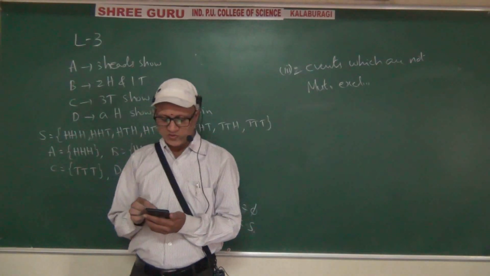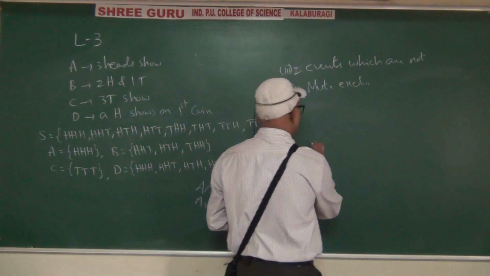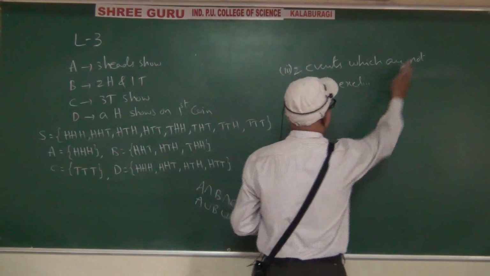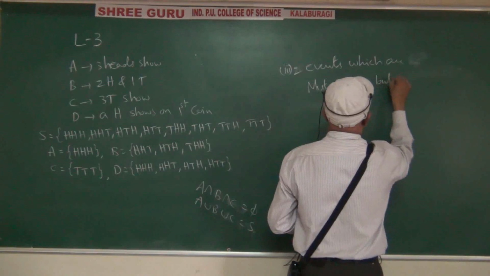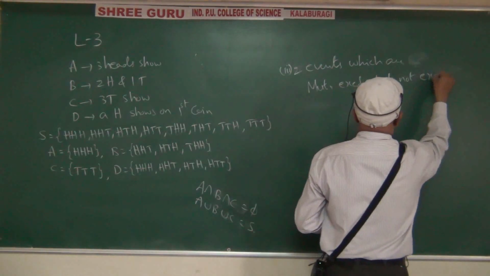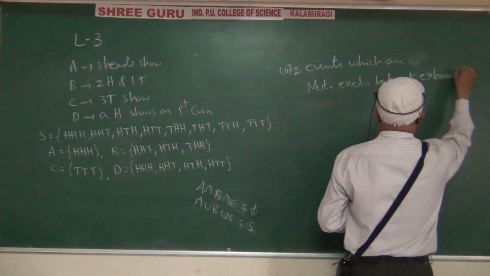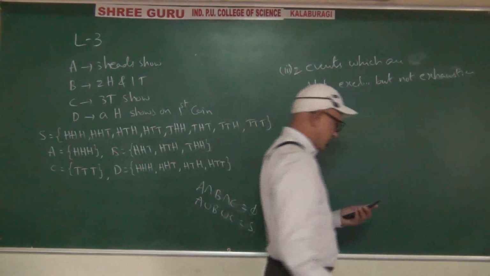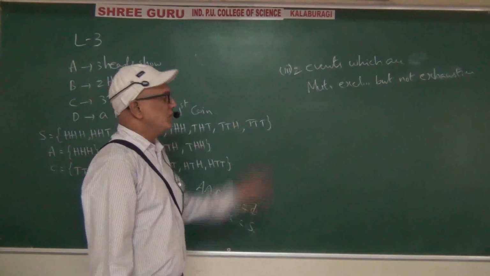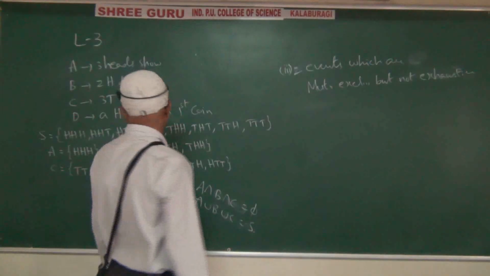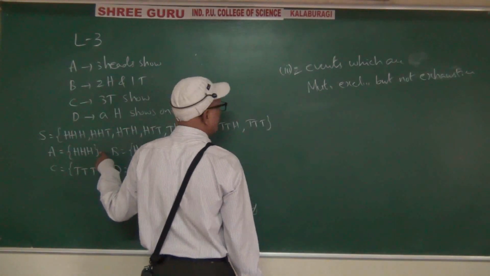Next, the fourth sub question: two events which are mutually exclusive but not exhaustive. Let us see. These two are mutually exclusive. Why? Because the intersection between these two is the empty set.